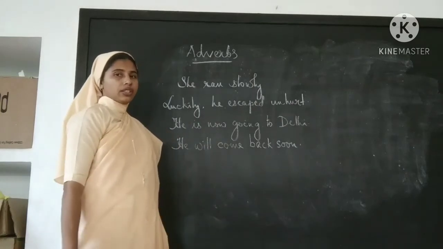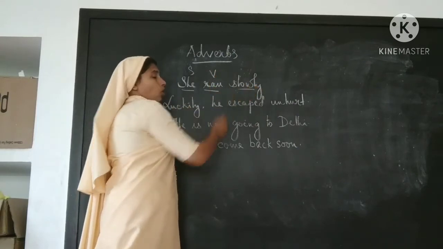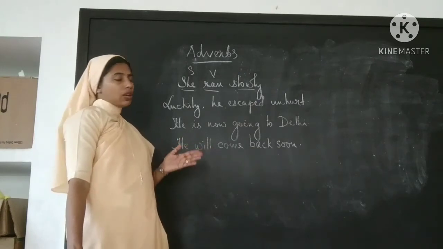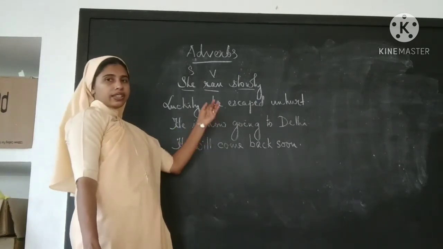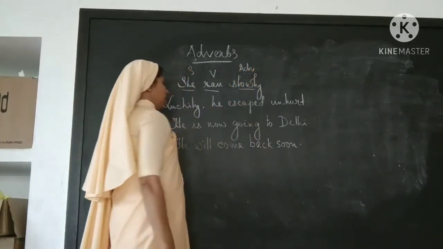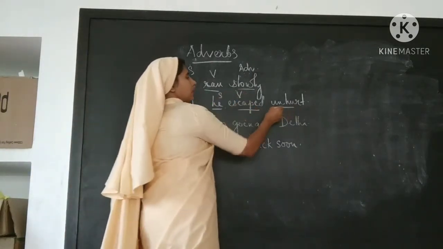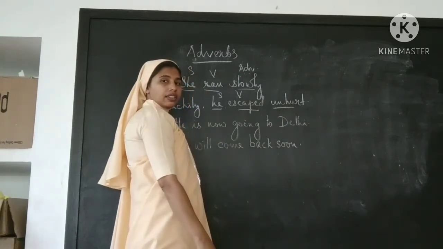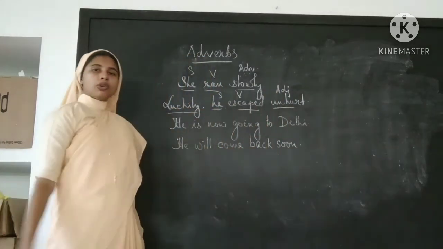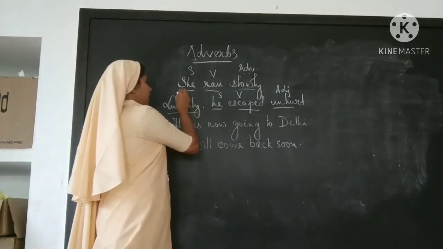If we look at the structure of the sentence, she is the subject, ran is the verb, and slowly talks about how. Okay, the manner, how she ran. So that is an adverb. Again, subject, verb, and here unhurt is an adjective. It talks about how he escaped, so that is an adverb.